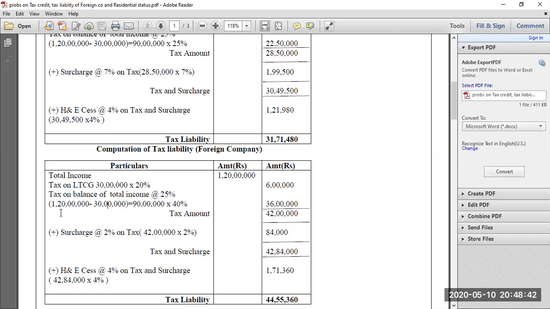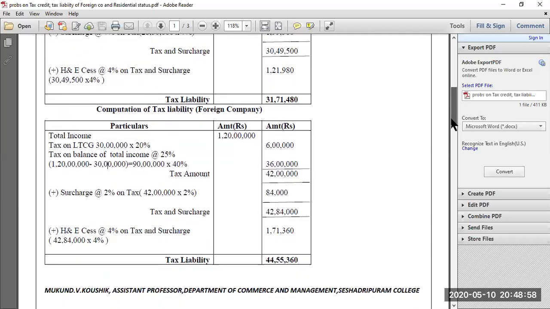So on balance of total income, 120 lakhs minus 30 lakhs, you will get 90 lakhs. So 90 lakhs you multiply by 40%. So that 40% on this 90 lakh will be 36 lakh. So this 36 lakh and 6 lakh you add together, the tax amount will be 42 lakhs.